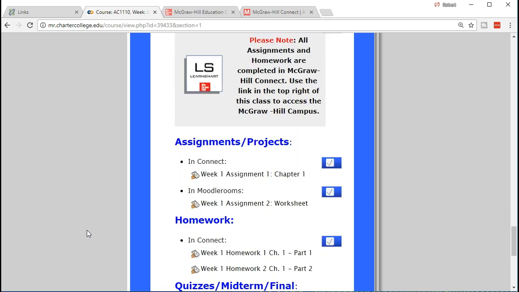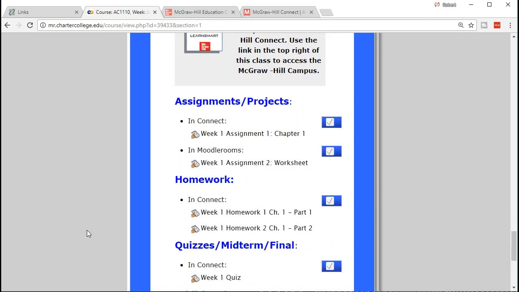We then have all the assignments, homework, and quizzes. Most of this work will be done up here in McGraw-Hill's Connect, but although it's not all done here in Moodle Rooms, it is all listed here in Moodle Rooms. So you want to be down here, making sure you're checking everything off and that you have completed all the assignments, whether they are being done within McGraw-Hill's Connect or within Moodle Rooms.